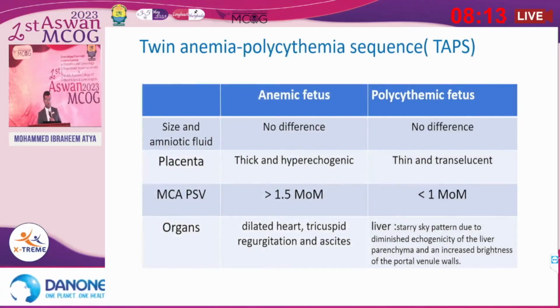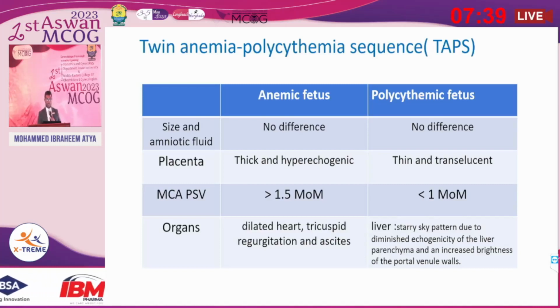This table shows us the difference between both fetuses, the anemic and the polycythemic fetus. In size and amniotic fluid, no difference, but the placenta will be thick and hyperechogenic in the anemic fetus, while in the polycythemic fetus it will be thin and translucent. The middle cerebral artery peak systolic velocity will be more than 1.5 multiples of the median, but in the polycythemic fetus it will be less than 1 multiple of the median. In organ changes, the anemic fetus has a dilated heart, tricuspid regurgitation and ascites, but in the polycythemic fetus,